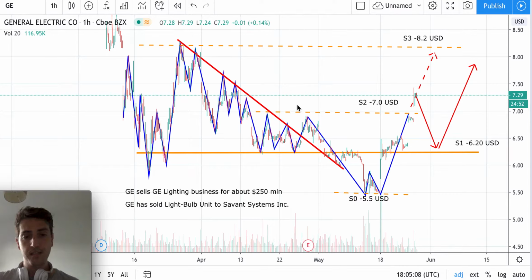It was a 2 year transition of this unit to Savant Systems, because General Electric is shifting its business, going in a different way. There is a nice article on Bloomberg, but anyway, based on those fundamentals, this is the reason why the prices went up yesterday, just because they sold this unit.